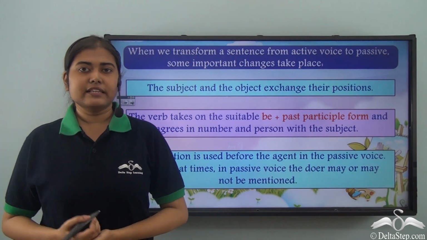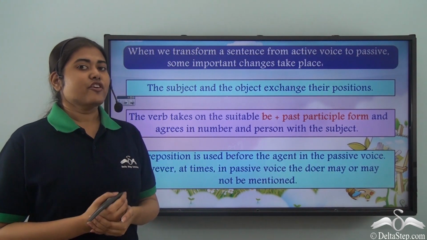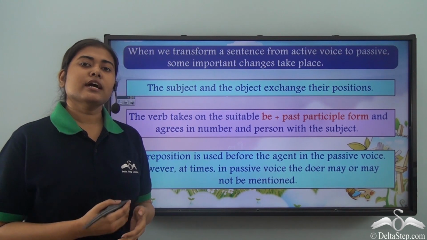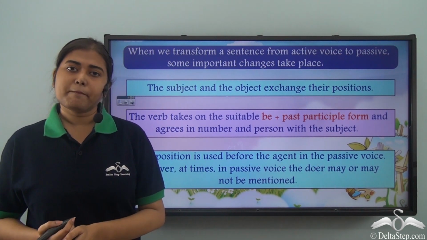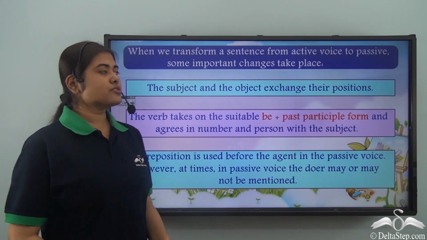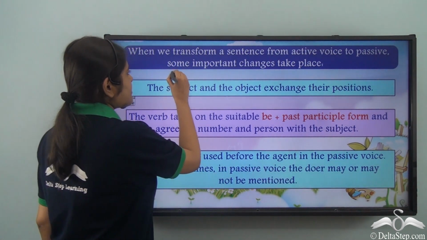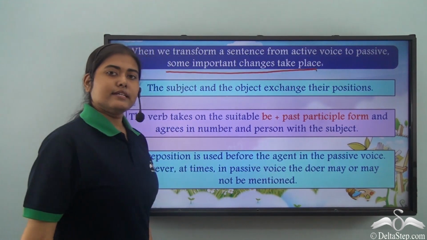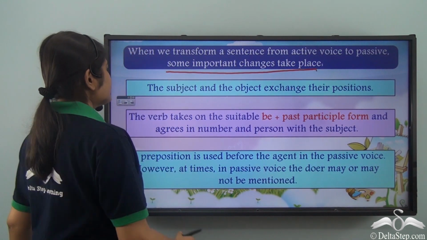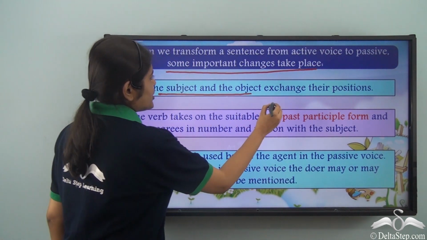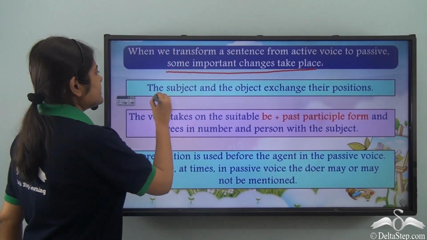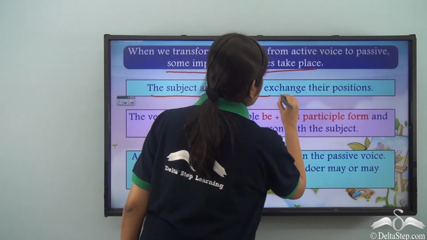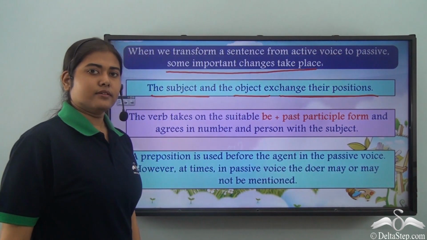So what did we learn today? Today we have learned how to change a sentence in the active voice into one in the passive voice. And while doing so, we have seen that some important changes take place. What are they? The subject and the object exchange their positions.